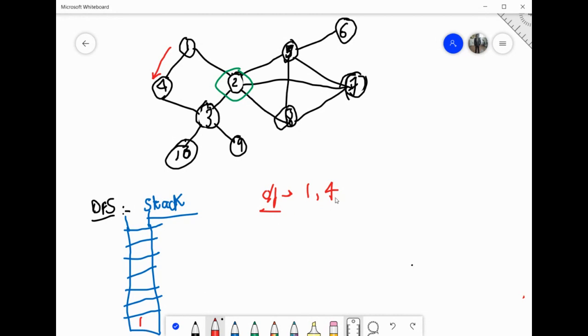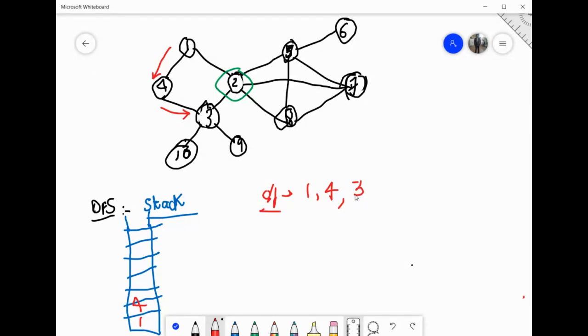Now we are at 4. So you have to again start exploring one of the adjacent nodes of 4. 4 has two options, 1 and 3. 1 is already explored. The only option remaining is 3. So from 4 we will move towards 3. Since we have stopped 4 and started exploring 3, you have to push 4 on the stack. Whatever has stopped, you have to push that on the stack. So now I am at 3, and I have pushed 4 on the stack.